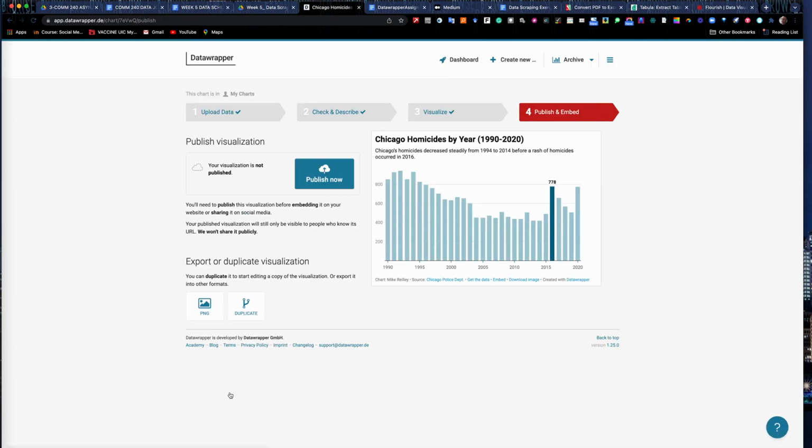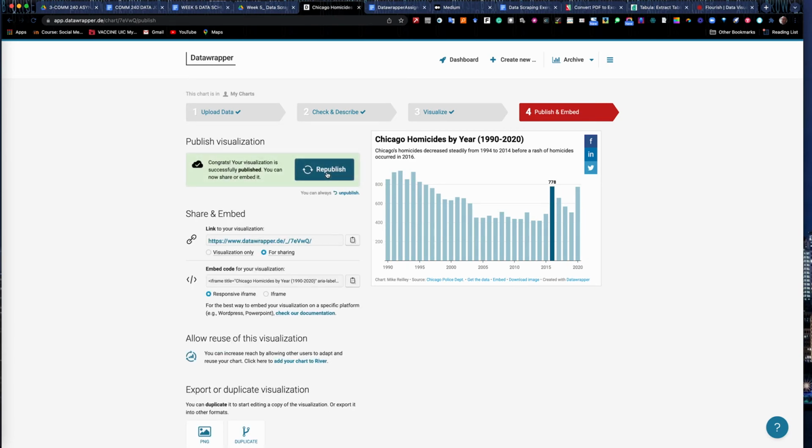It'll take you to the last step, which is publishing. Okay, this will put it up on the live web. And then I'll show you how to embed it. Okay, it embeds quite nicely into Medium. So hit publish now. And there's one step that you have to do here that's kind of tricky. In order to have it show up properly in Medium, you have to check this little button right here, visualization only. Okay, it's a big step that people miss. Hit the copy button, because all you need is a link here. You don't need the embed code.